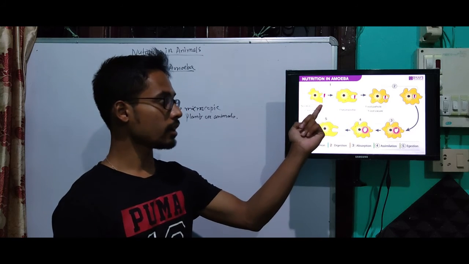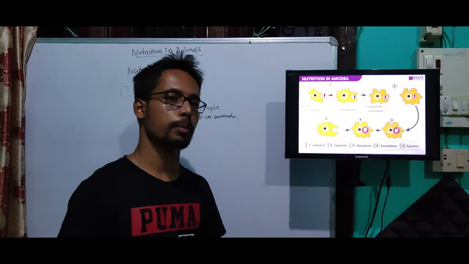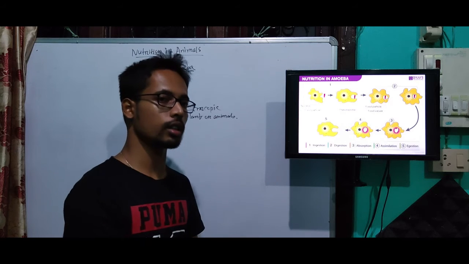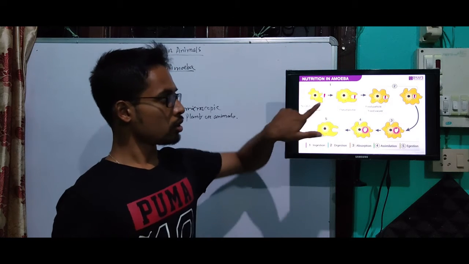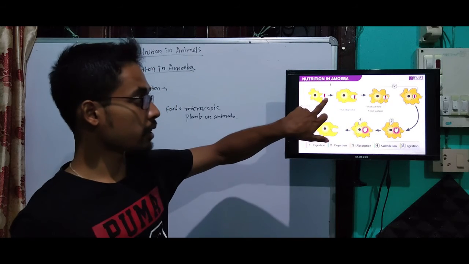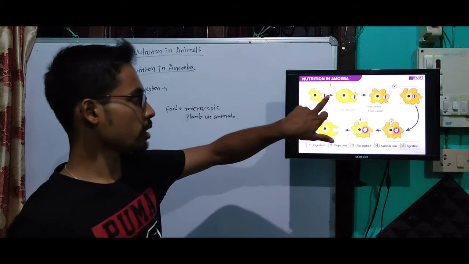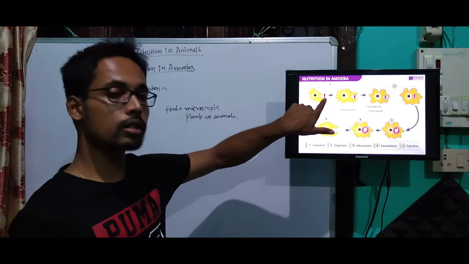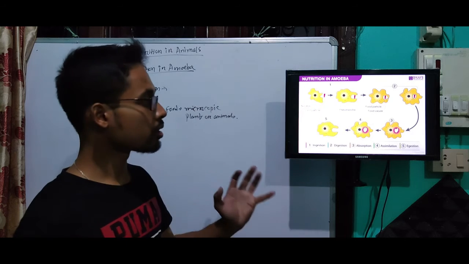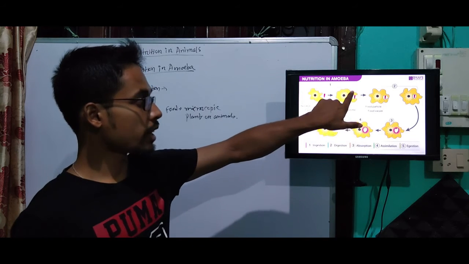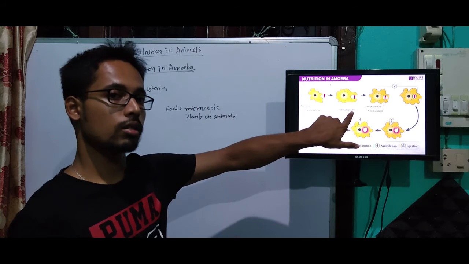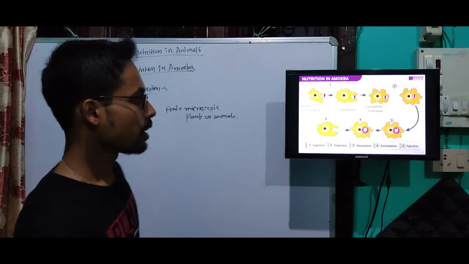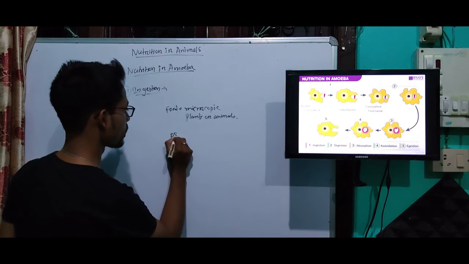Its cell can change its shape depending on which function they are performing. So when a food particle or a microscopic plant or animal cell reaches near the amoeba, it senses this food and sends out some projections. Some projections like this they send out. In diagram 2 you see, these projections are known as pseudopodia.